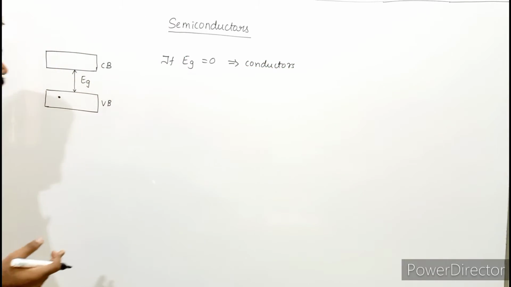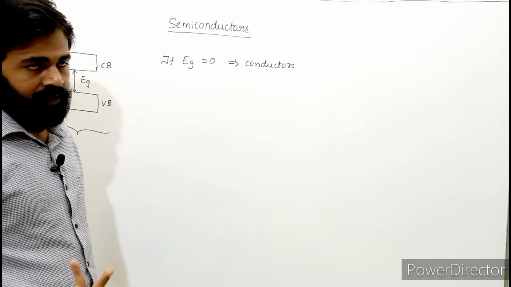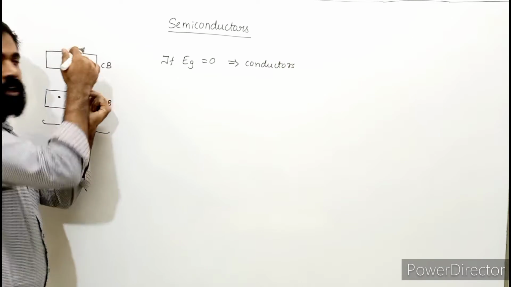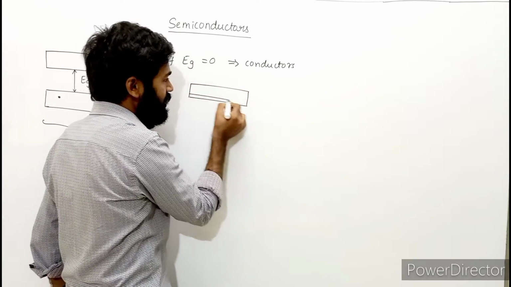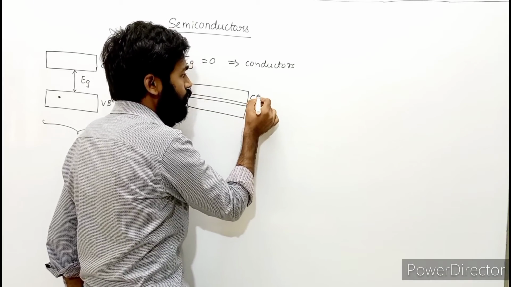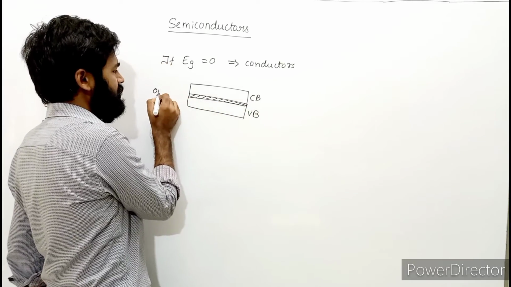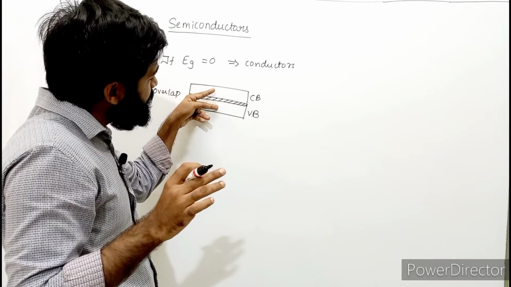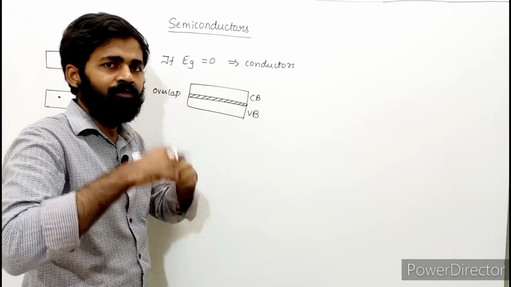So how does this energy band diagram look for conductors? Let's say there is no energy gap. It means there is no gap between these two levels. It means in case of conductors, the valence band and conduction band overlap. See here. This is possible in case of conductors. Already electrons have become free.